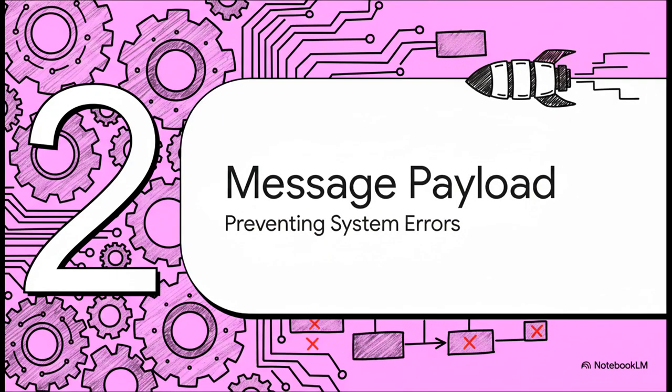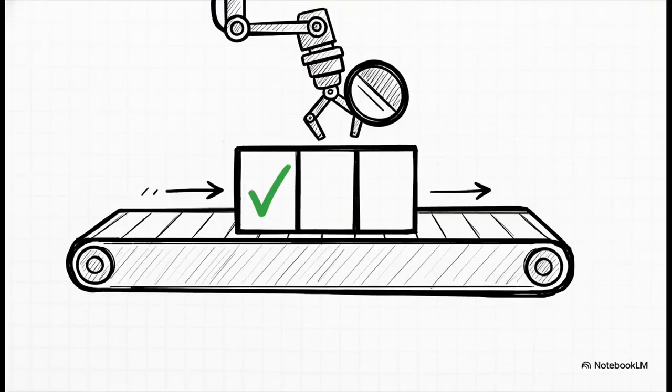Which leads us perfectly into Section 2, structuring the message payload to prevent system errors. As a systems engineer, you have to look at this JSON payload right here like a cleanly manufactured part on an assembly line. When agents talk, they don't use casual chat, they use highly structured data objects. Notice these strict keys: identifying the specific agent, defining the exact task, housing the output data, and crucially, reporting the status, which in this case is success. Every single micro-interaction in our AI Slack team relies on this payload being perfectly formatted. If you strictly define the task and status from step 1, you prevent a total system collapse later on.